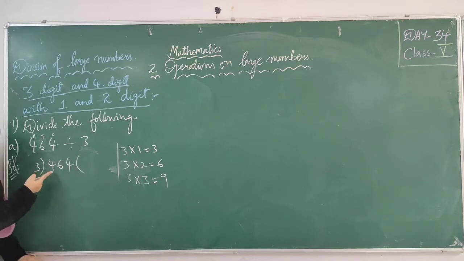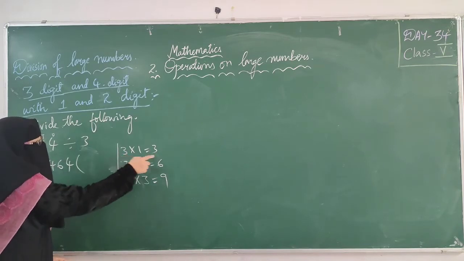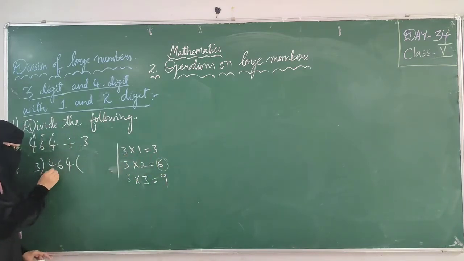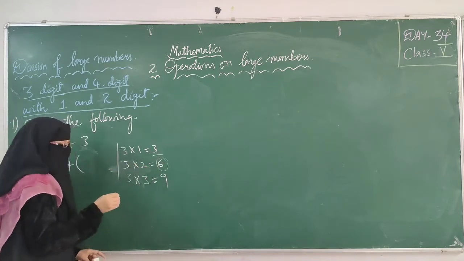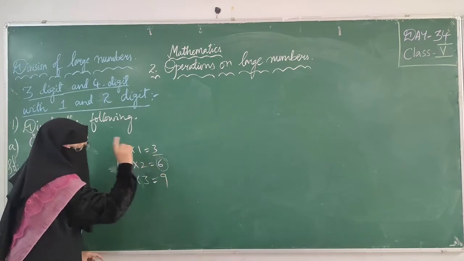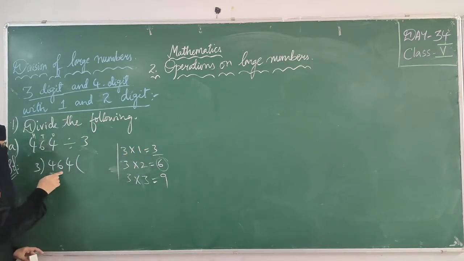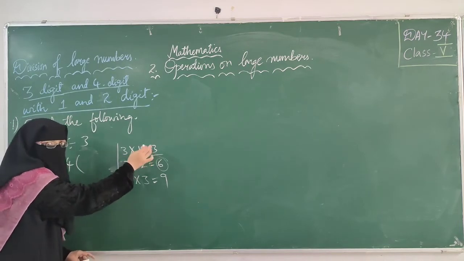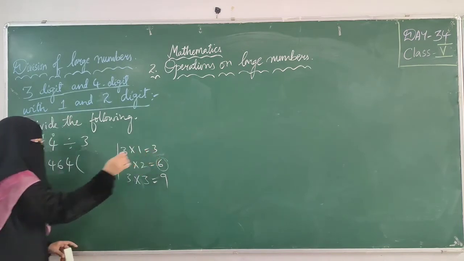Now my first digit is greater than 3, so I can take 1 digit. I am checking in the 3 table whether 4 will come or not. 3 ones are 3, 3 twos are 6. So the number which is less than 4 we will consider. The number which is greater than 4 you should not consider. See, in the 3 table 4 is not coming, so we have to take less than 4. Less than 4 is 3, so we can take 3.